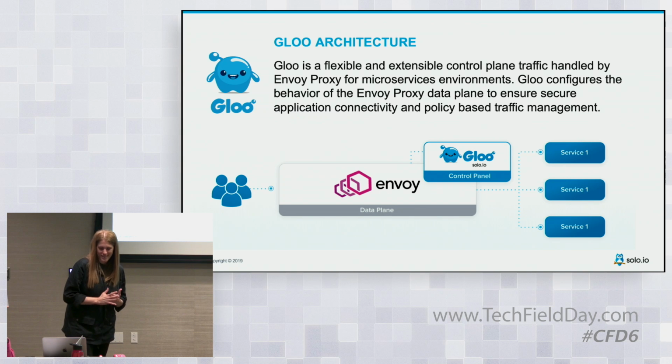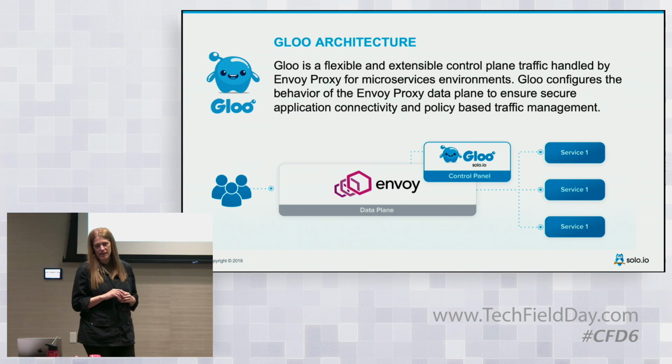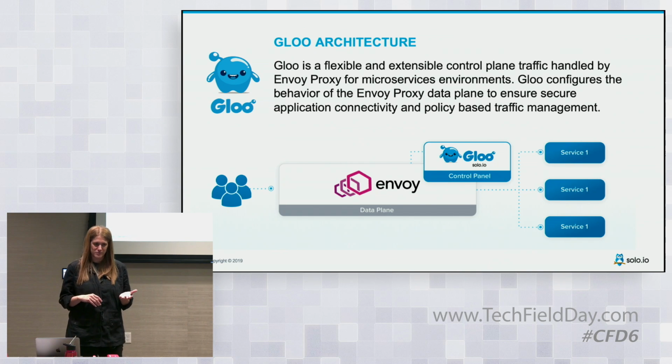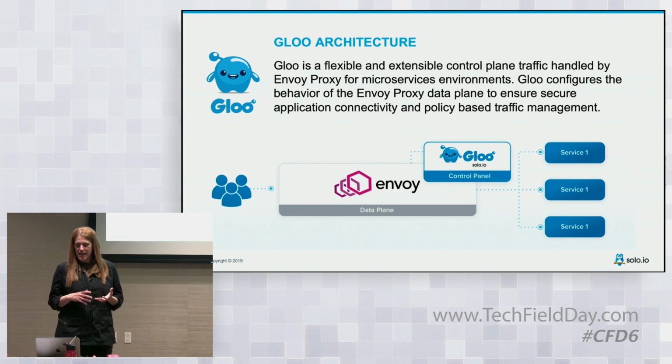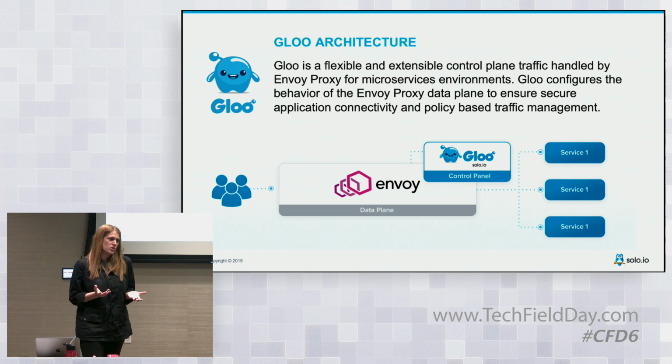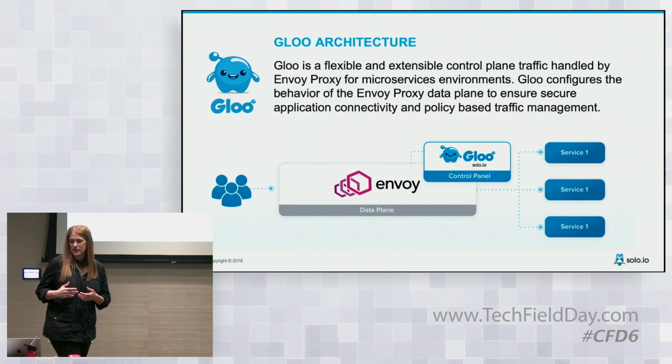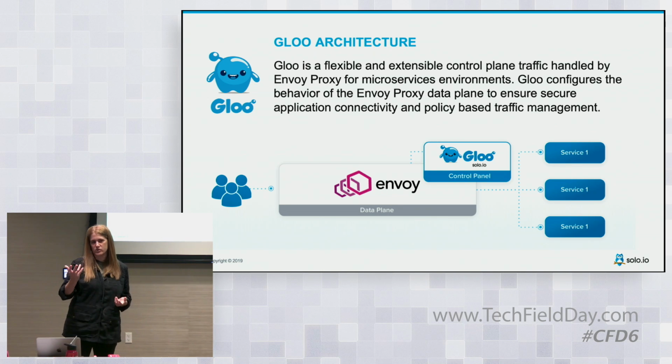So how does Gloo work? Gloo is an API gateway, but it's really the new generation API gateway. It's built on top of Envoy. Envoy is the proxy that eventually gets the request from the customers. But Envoy is a proxy, and a proxy is pretty dumb. It's not going to do anything unless you tell it what to do. So Envoy is the data plane, and now you need a very strong control plane. That's exactly what Gloo is, right?